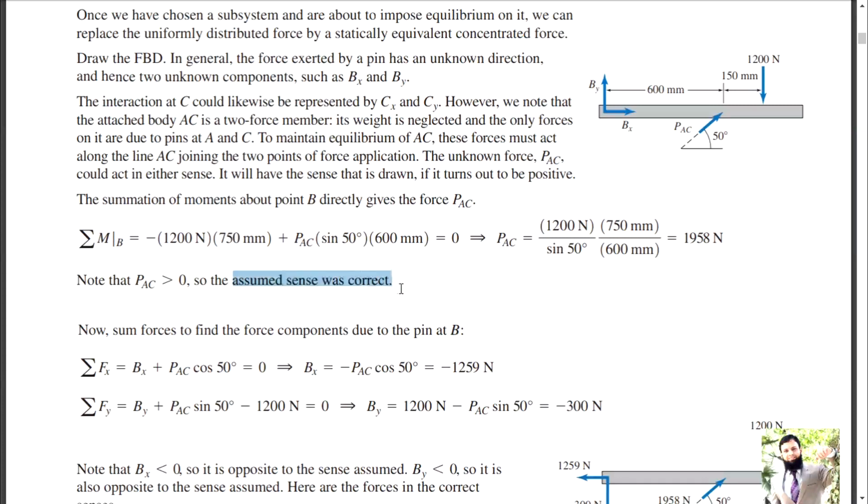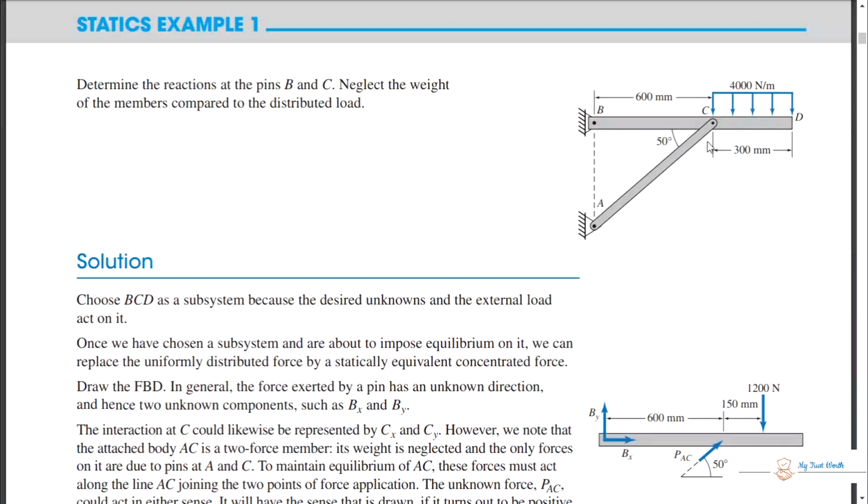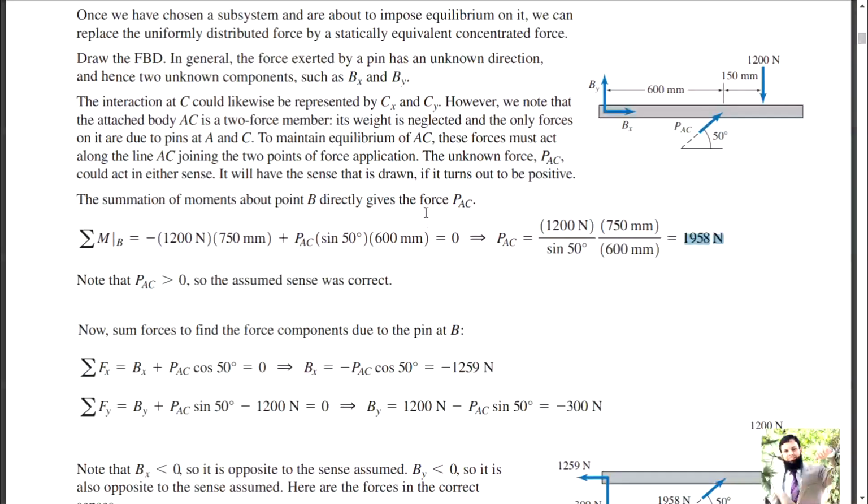Note that PAC is greater than 0. We assumed the sense was correct. Had it been negative, then we should have changed its direction, and that member's behavior would be tensile. Now it's compressive.